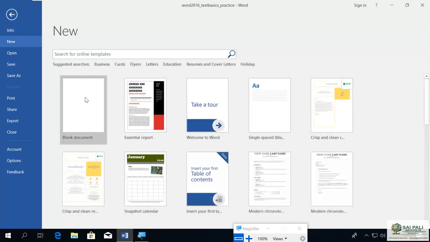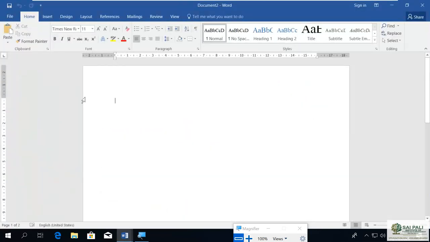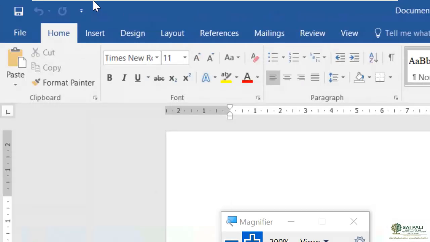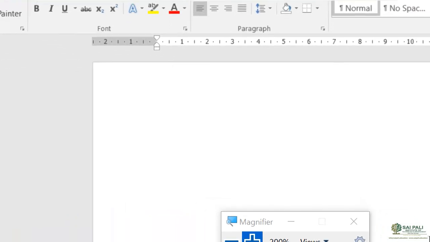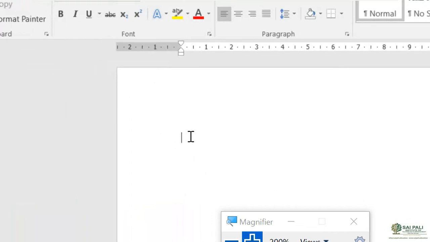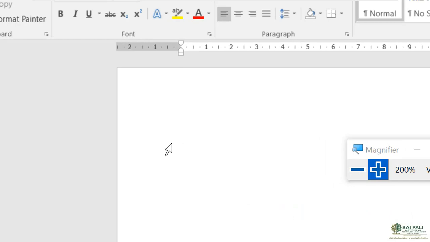As you can see, when I open the blank document, at the top left corner you can see this cursor blinking. This blinking thing is called the insertion point. When I type anything, it will be typed at that point. Wherever your insertion point is, the typing will be there.